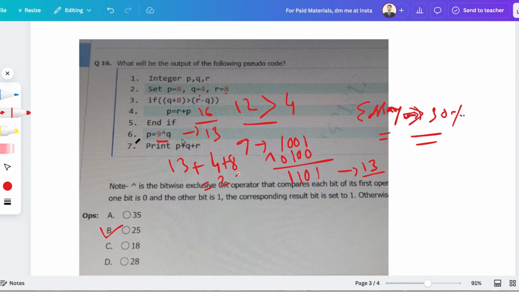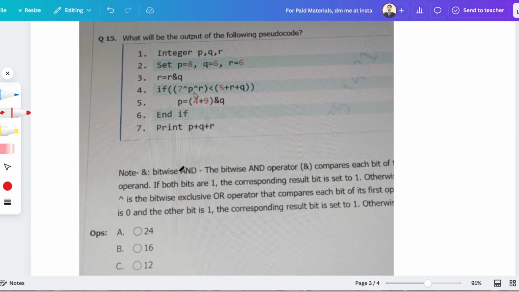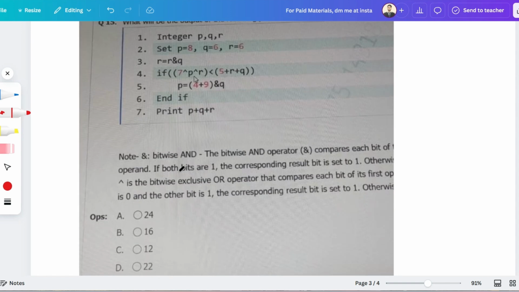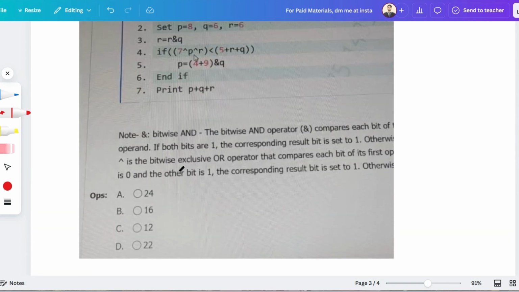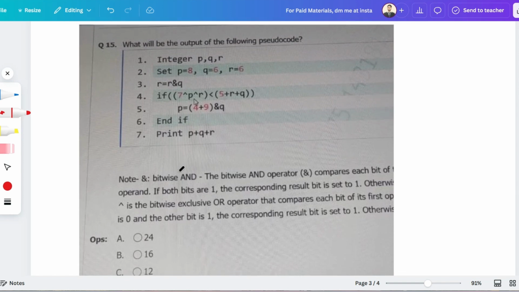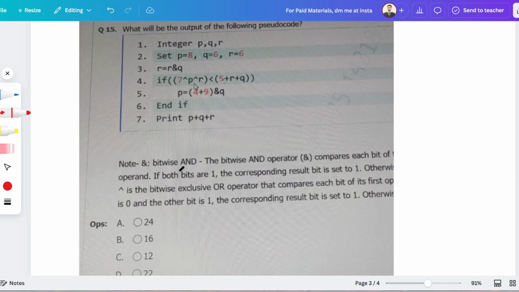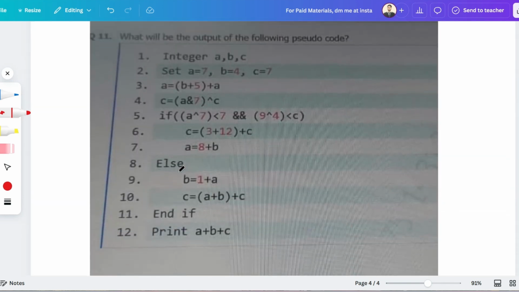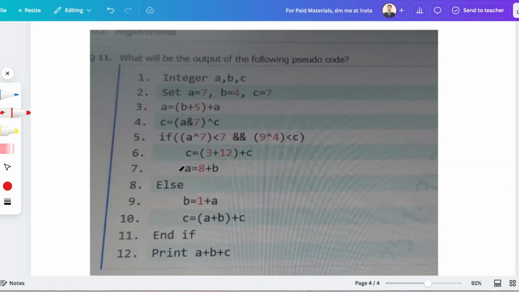I hope your answer is also the same. If not, you can recheck it and you can challenge my answer as well. Let me go to the next question, that is this. This is the question you have to solve, guys. Please solve it and give me the answer in the comment section. Before that, let me share the quiz question for you guys.